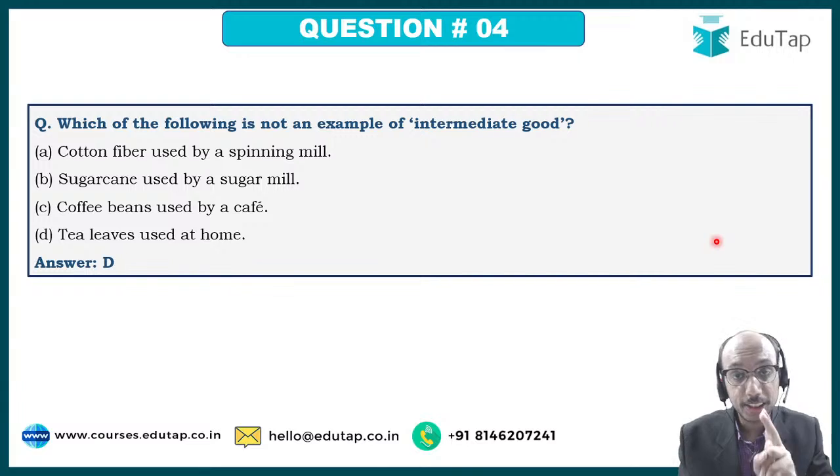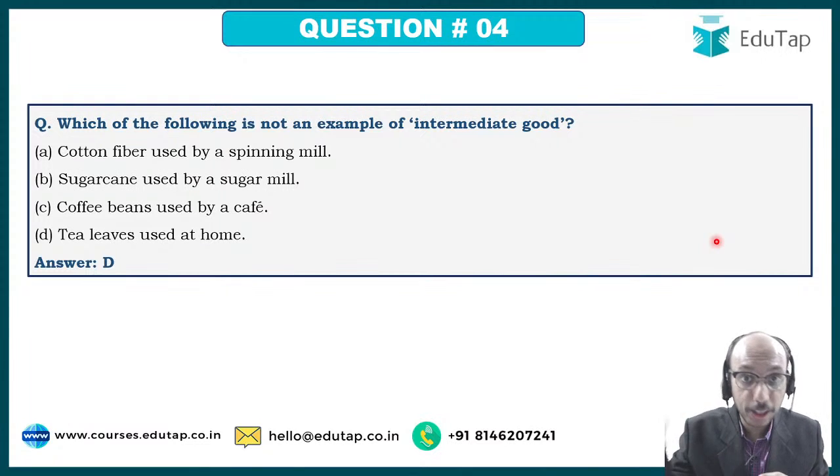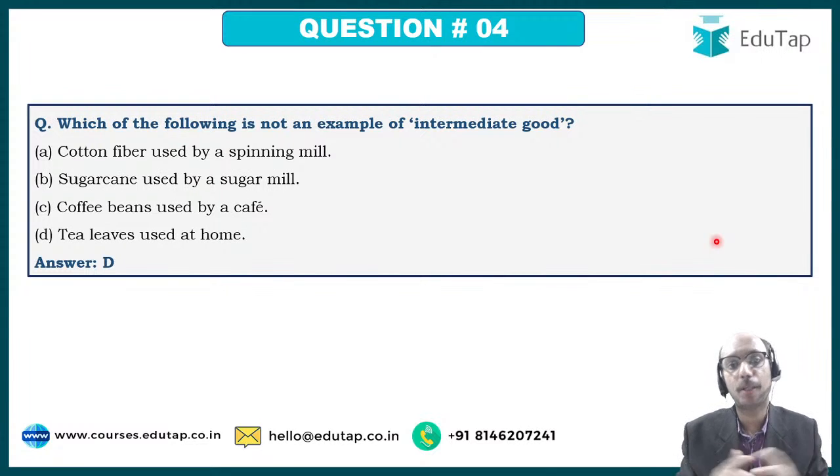There is a two-stage identification process that you should adopt for intermediate goods, right? Firstly, you should see whether that item is going to be used directly by the consumer. If not, most probably that is an intermediate good. And second step, you should see where it is being used. Anything which is being used at home may not be an example of an intermediate good. That is something that you need to keep in mind, and many students have given the right answer for the fourth question.